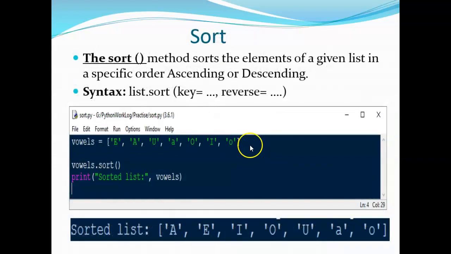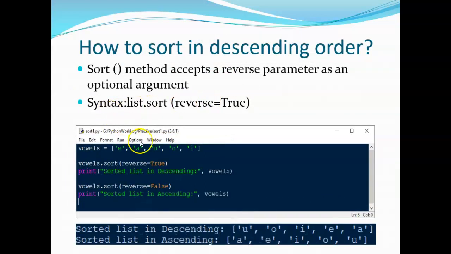Same way sort: you can simply sort characters, strings or numbers by using the sort function. You can sort in reverse order or from the starting. The default is from the starting. If you mention reverse, you can do it.